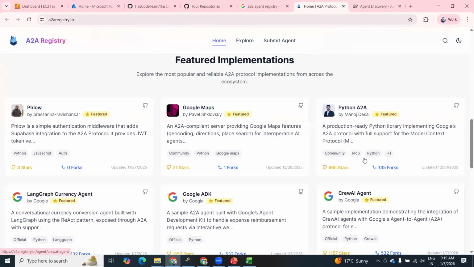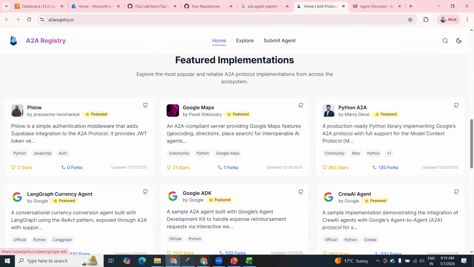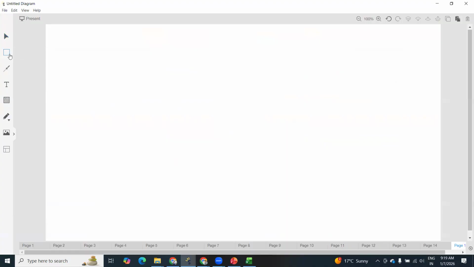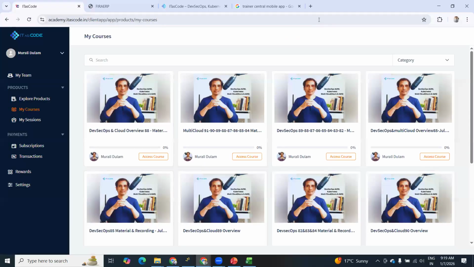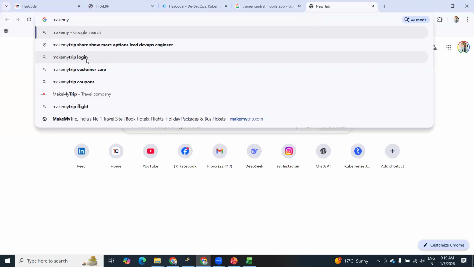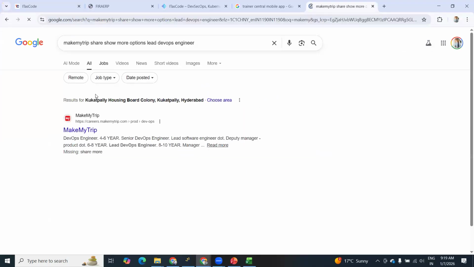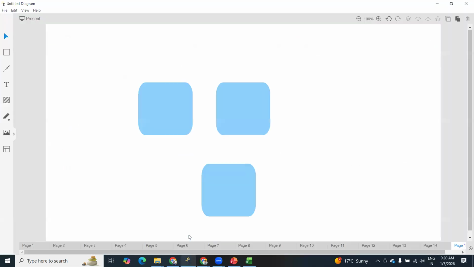So whatever regular use cases are there, those are all simplified, automated. Right? Example, let's see. So here two different organizations are there. Right? So MakeMyTrip. Some portals are there, right? This is a MakeMyTrip portal. Okay. So the MakeMyTrip portal is there. Now here we are going to book our. This is a portal.